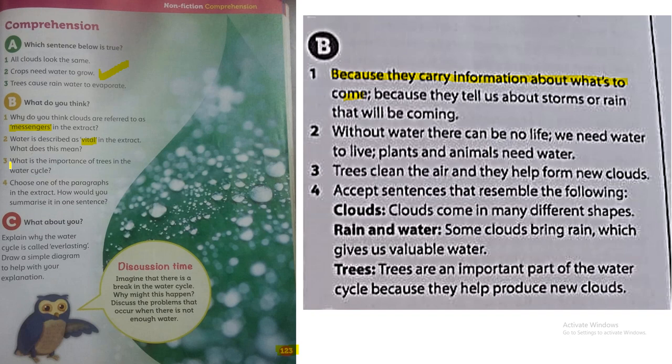Number 3, what is the importance of trees in the water cycle? We mentioned before that trees can be like the filters of air because they clean and filter the air. Trees clean the air and they help form new clouds. That's it. Number 4, choose one of the paragraphs in the extract. How would you summarize it in one sentence?